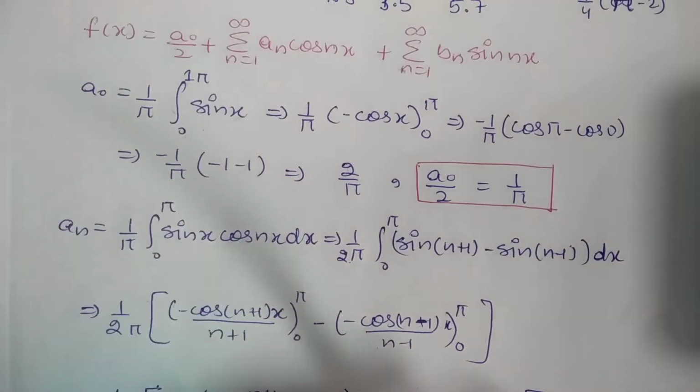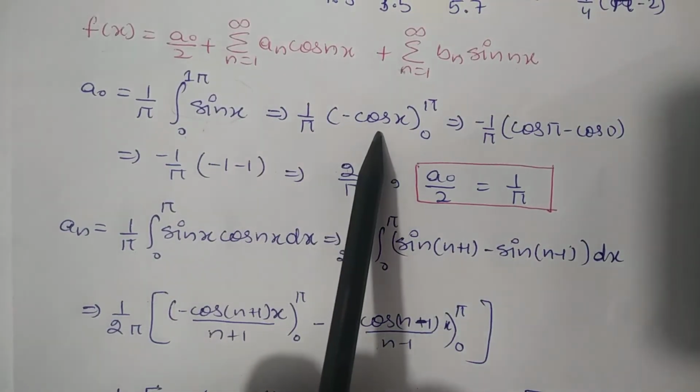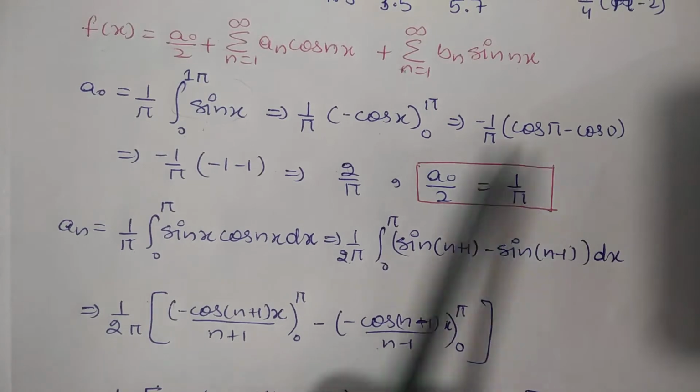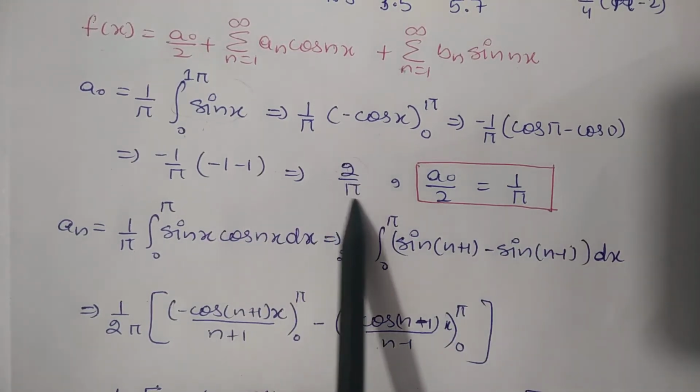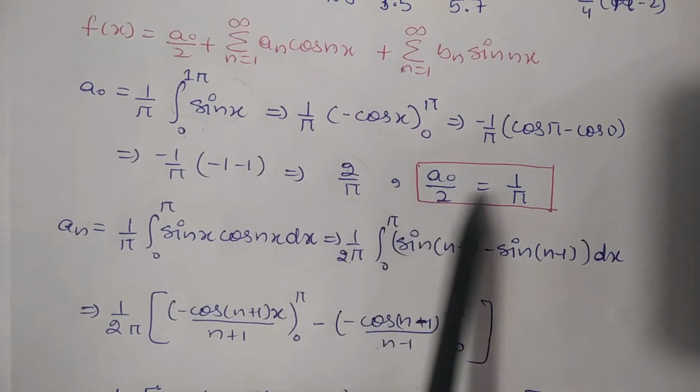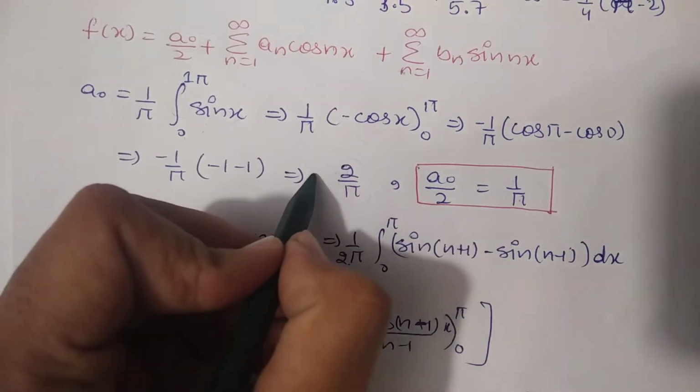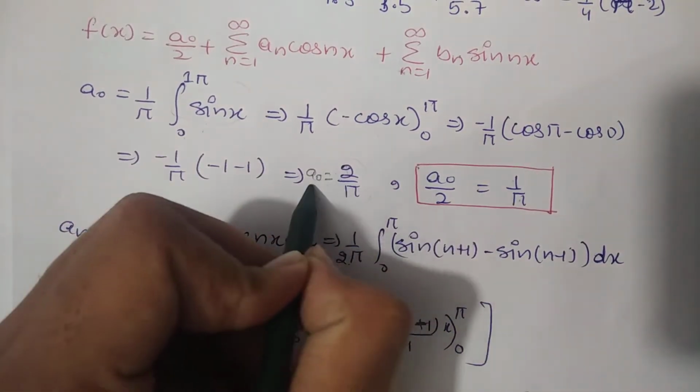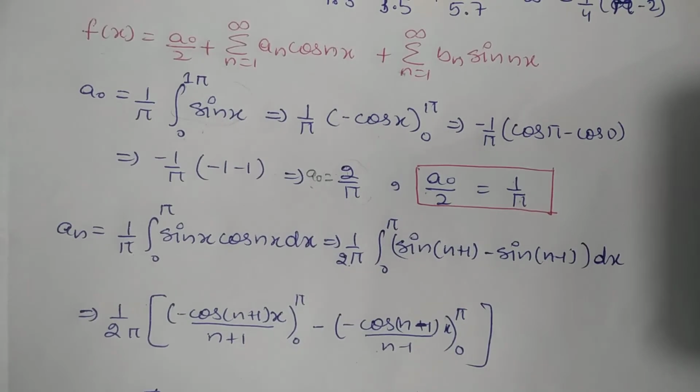So integration of sin x will be minus cos x, and now by putting these limits we will get the value 2 by pi. The value of a naught will be 1 by pi, because we have to find a naught by 2, so this value will be 1 by pi.